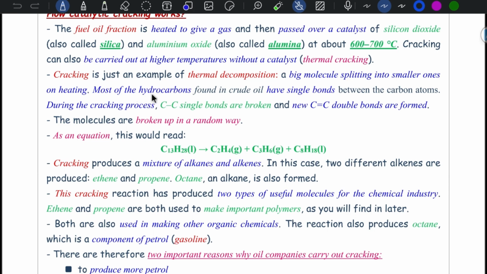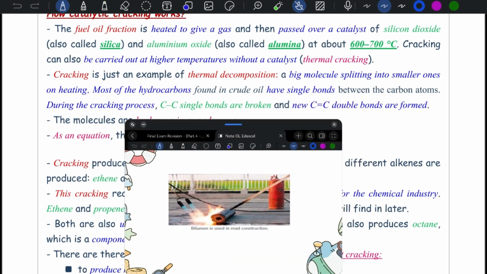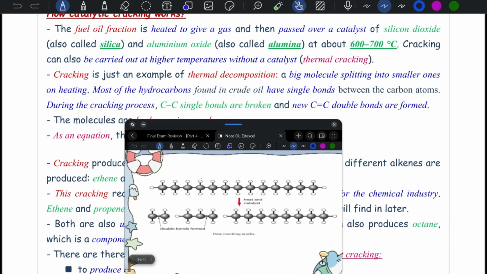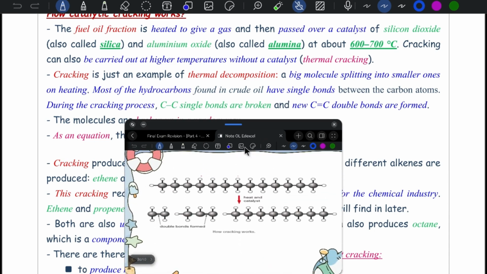Most of the hydrocarbons found in crude oil have single bonds between carbon atoms. During the cracking process, single bonds are broken and new double bonds are formed. So the molecule is broken in a random way, check this one. This large molecule is broken in a random way and forms double bonds like this.